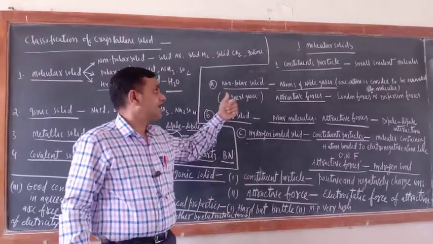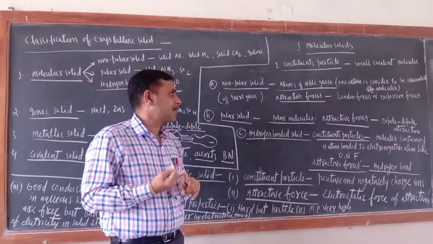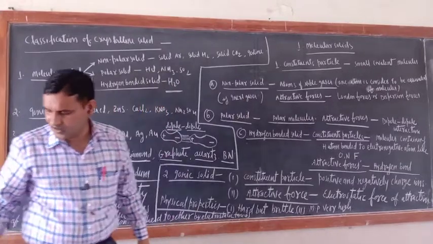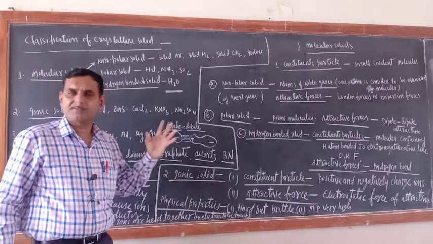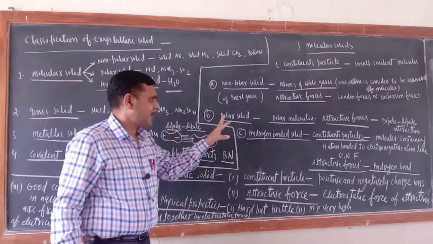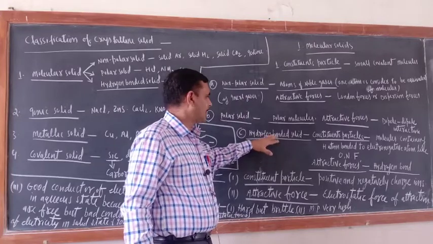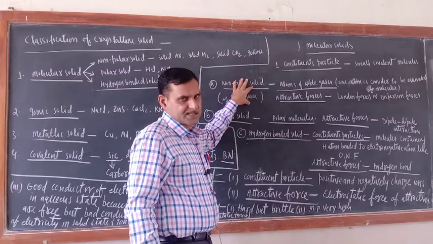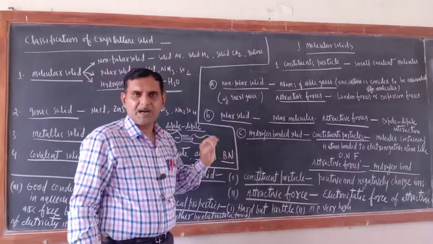Now let us begin with the physical properties of molecular solids. Number one is physical state. Basically they are very soft. They are solid only, but soft. Except hydrogen bonded molecules, polar and non-polar solids are very soft. What is the second thing you have to tell? Melting point.